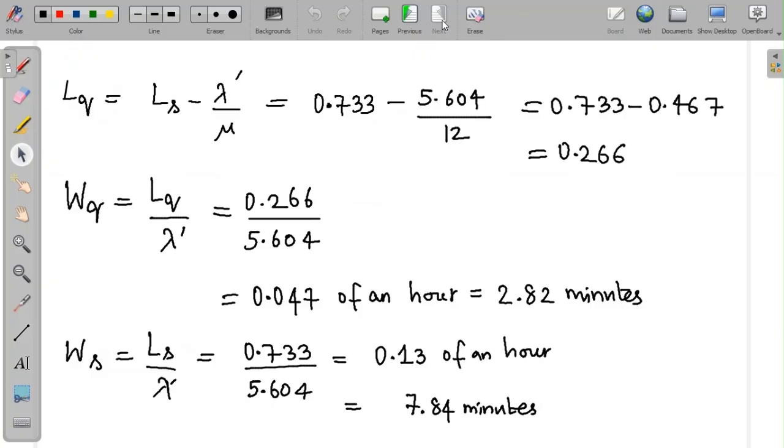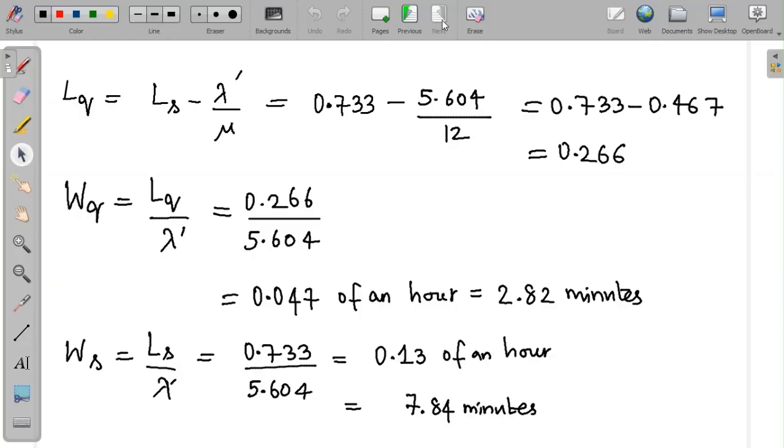And WQ, the average time spent waiting in the queue, is LQ by lambda dash. That's 2.82 minutes as the ratio of LQ to lambda dash. And the average waiting time in the system is the ratio of LS to lambda dash. That comes down to 7.84 minutes.